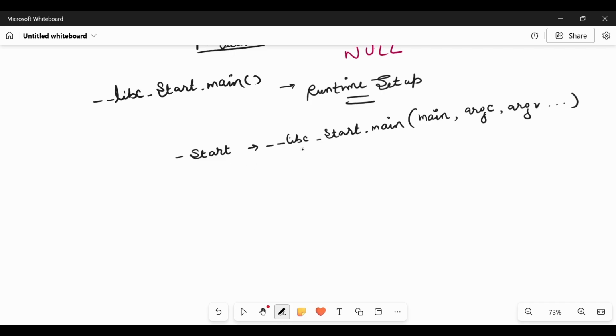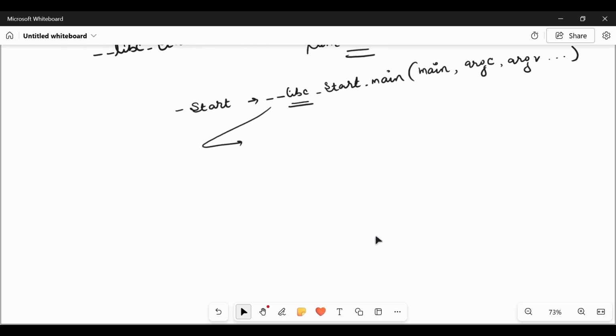So actually, what is happening at this point of time? This is a part of our glibc library. So it initializes the glibc, initializes the libc library. It sets up the heap.